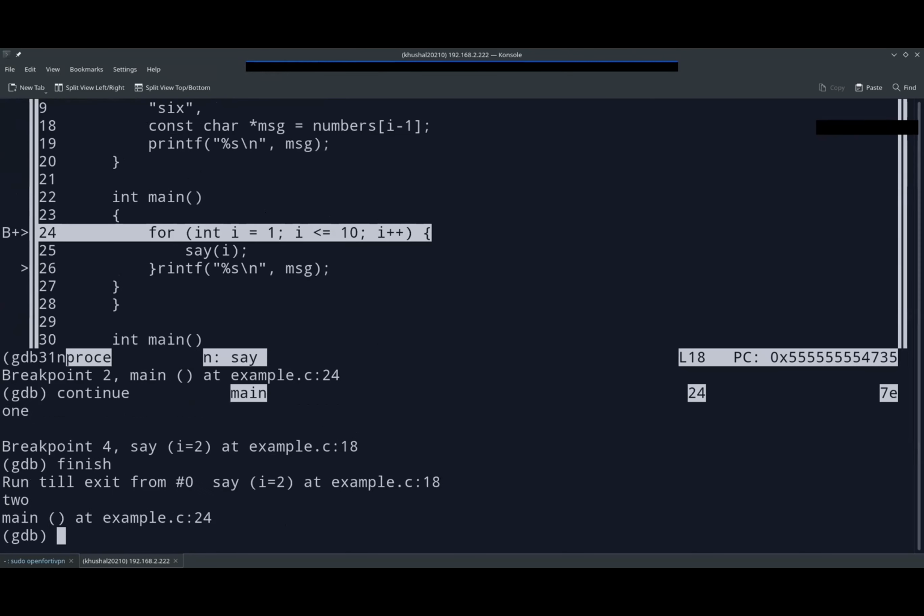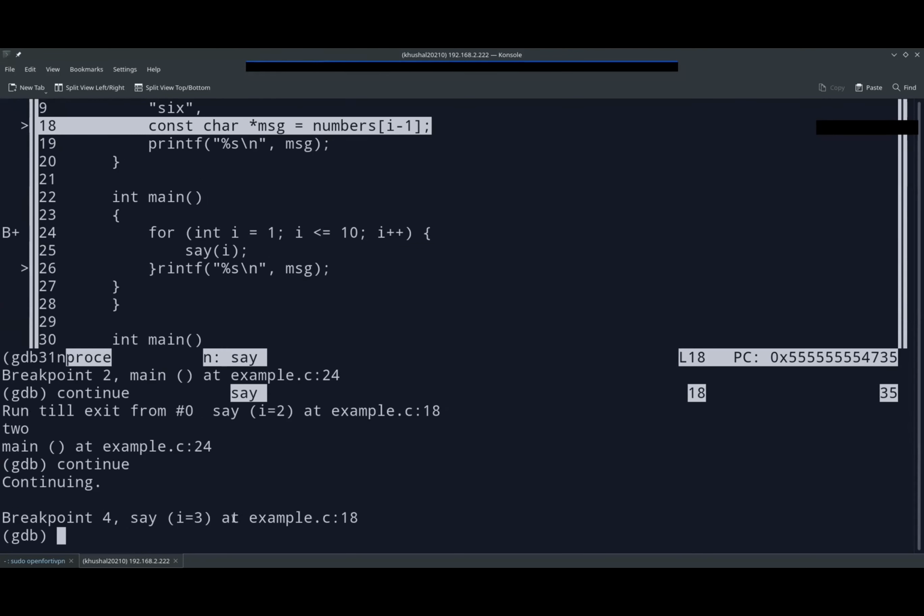Finish. Run till the end of the cycle. Okay, the one is finished now. It will again go to all the breakpoints because we set up a breakpoint there.